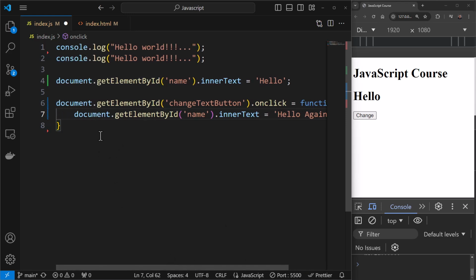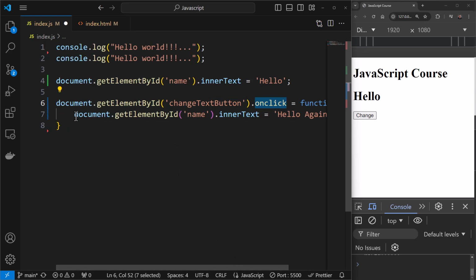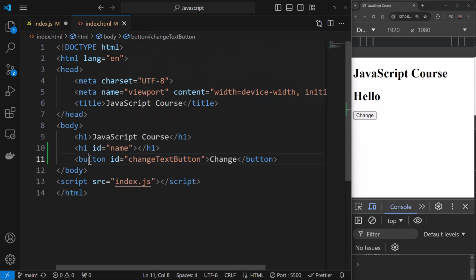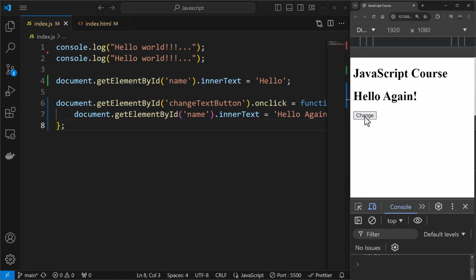We are actually saying document.getElementById. We are getting this element. This is a button, and on click of this button, we are saying execute this function. What are functions? In case you're not aware, functions are nothing but blocks of code that are designed to do a particular task. The task that we are trying to do over here is just change the text of this particular element, and this element is an h1 tag. So we are getting that h1 tag and changing the inner text to hello again. I'll end this with a semicolon. I'll save this, and now if you click change, you'll see hello again.